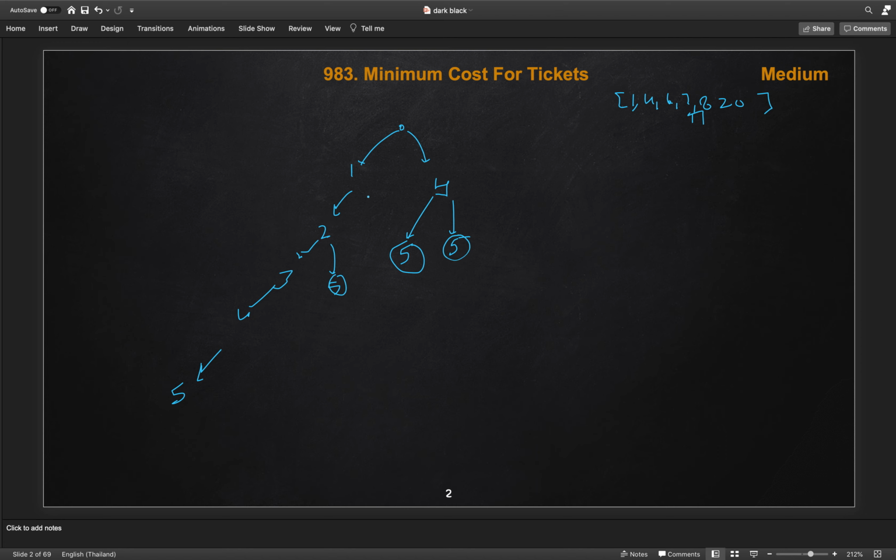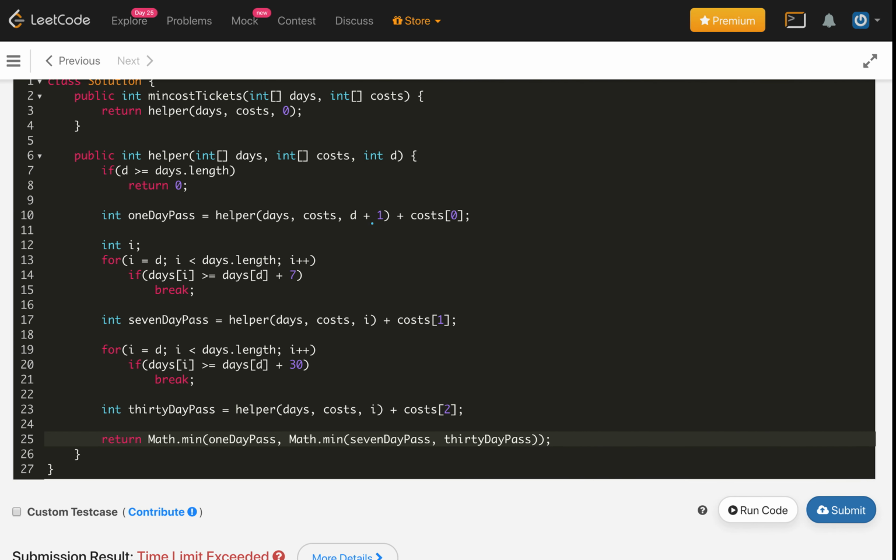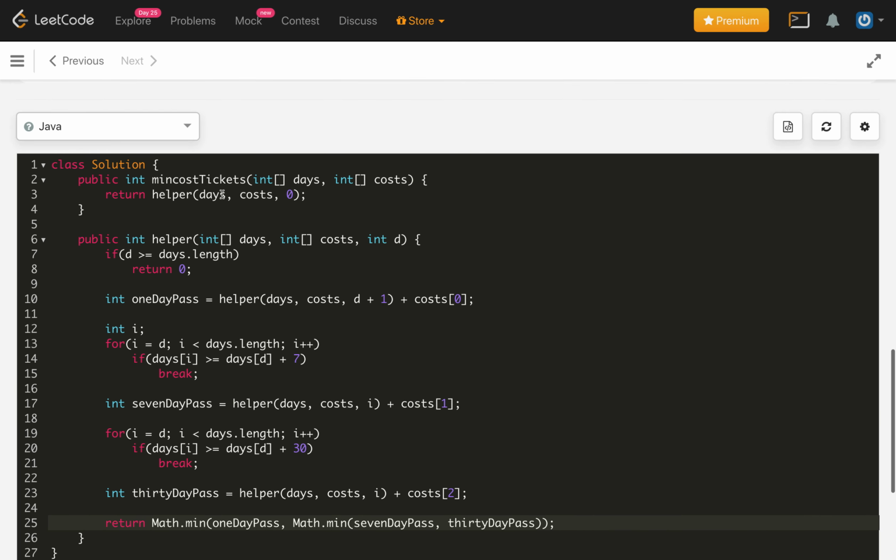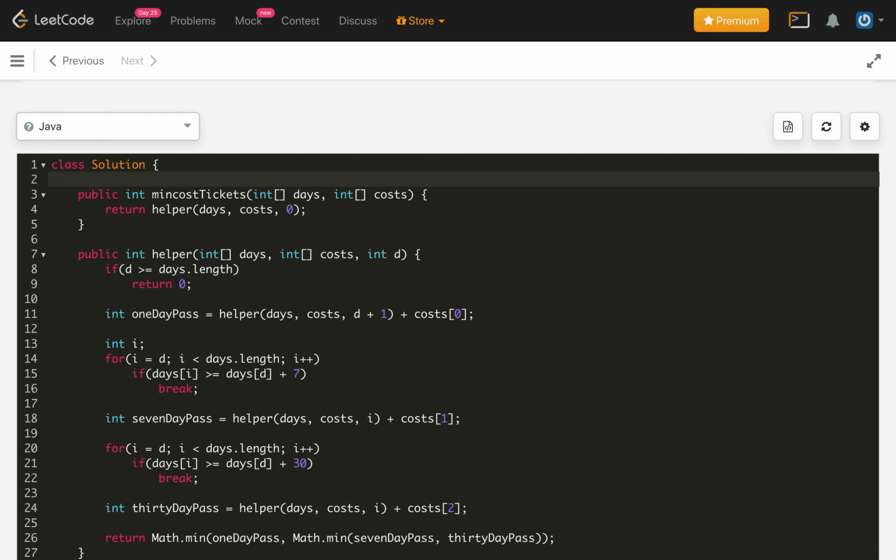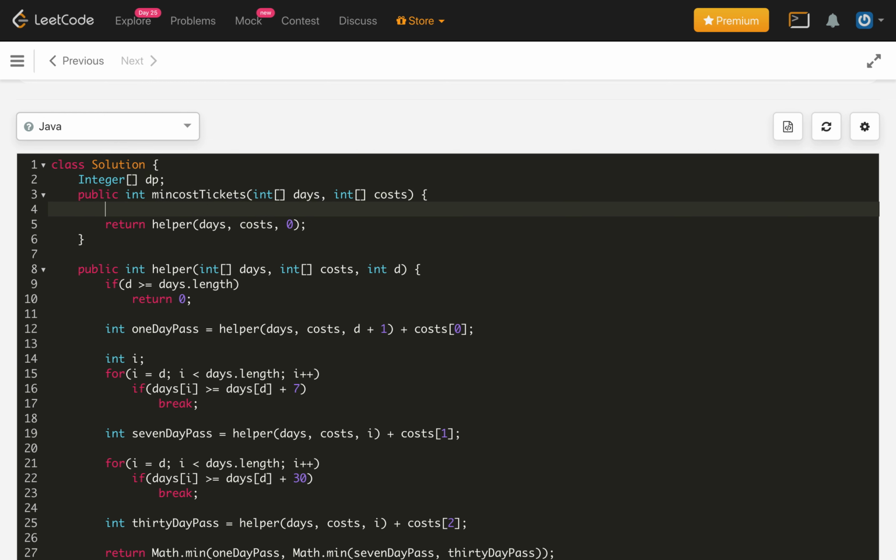So what we will do is cache them and then reuse these subproblems. There are multiple ways to cache. I will cache using a global Integer object array dp and initialize its size: dp is equal to new Integer of size days dot length.